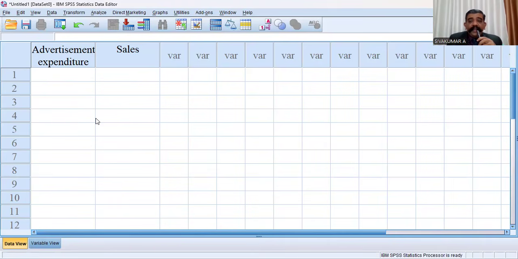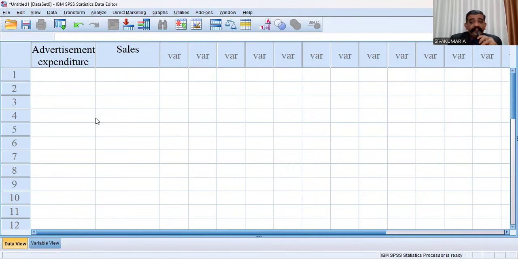The English alphabet related with the correlation coefficient is R. The value of the correlation coefficient always lies between +1 and -1. If the value is 0, there is no correlation. If the value is +1, there is perfect positive correlation. If the value is -1, there is perfect negative correlation. Those are the theoretical background knowledge related with correlation.